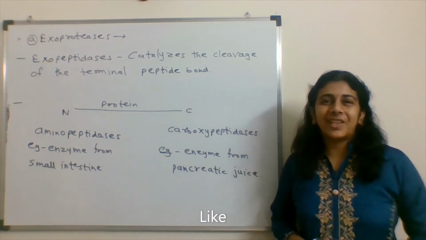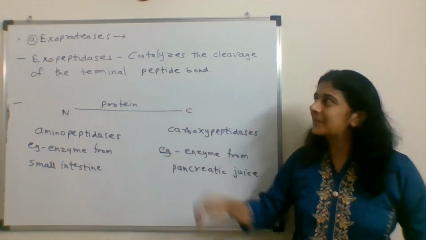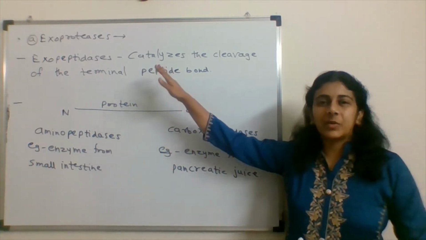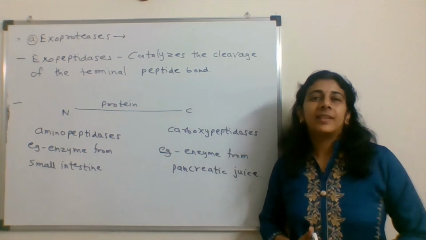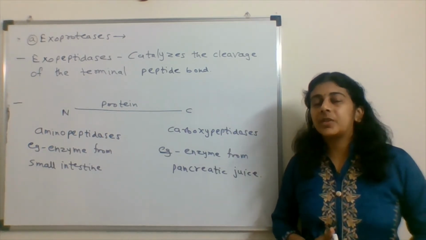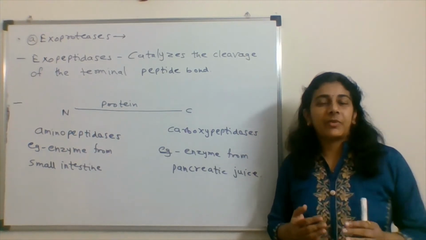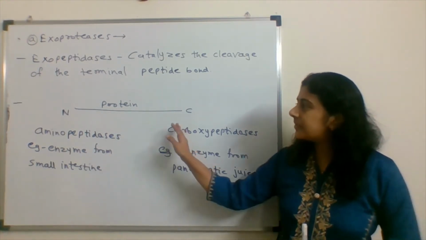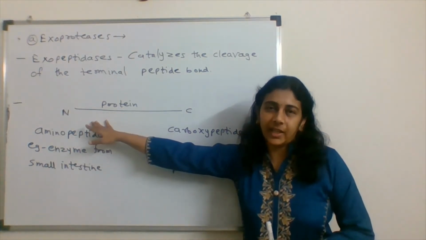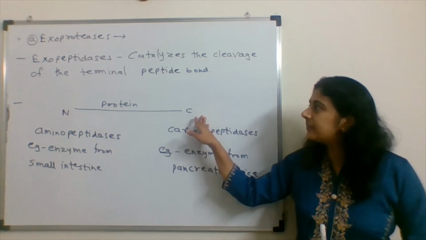Okay, going option wise. The first option is exoproteases. Exoproteases are also known as exopeptidases. These are the enzymes which cleave the peptide bond, and it may be from the carboxyl terminal or the N terminal. If this is a protein, it has one N terminal end and another C terminal end.